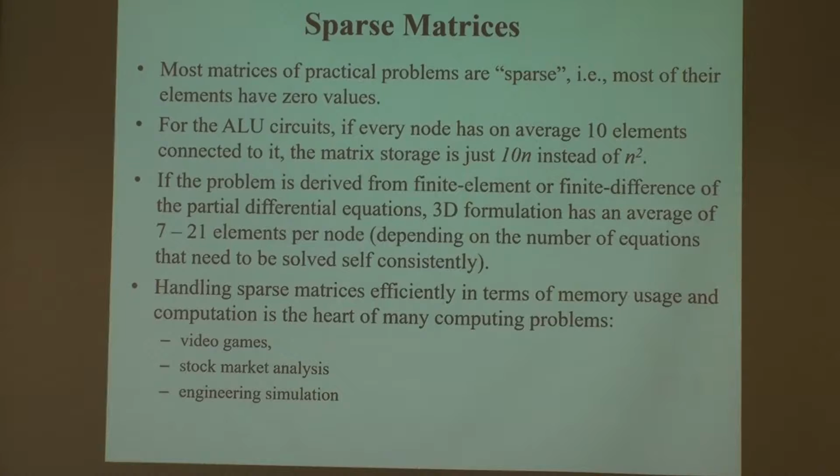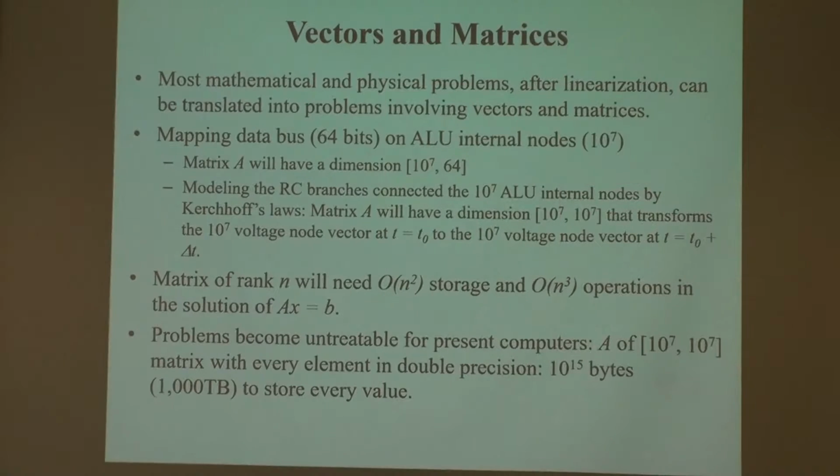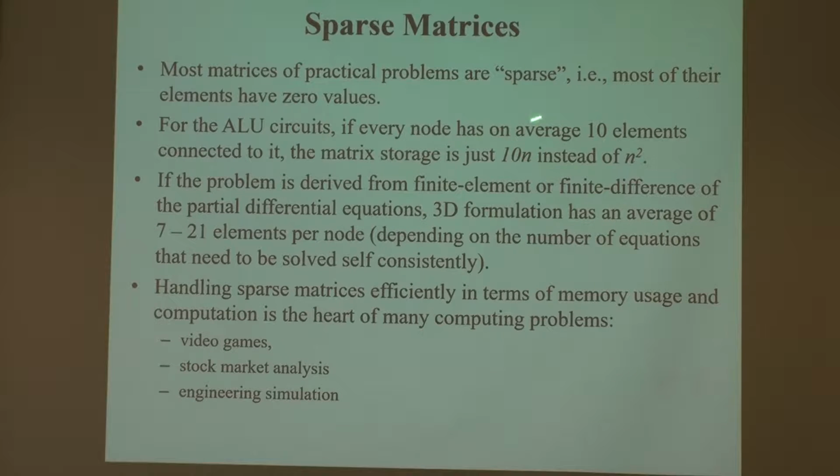Anyway, the idea of a sparse matrix is this, okay? Most of these mappings are sparse. The 10 to the 7 variables and the other 10 to the 7 variables in the next time step are not all related together. Actually, the relation usually is very small. The whole matrix is large, but if you only look at local, the interdependency does not give you a full matrix at all. Using this as an example, the ALU circuit.